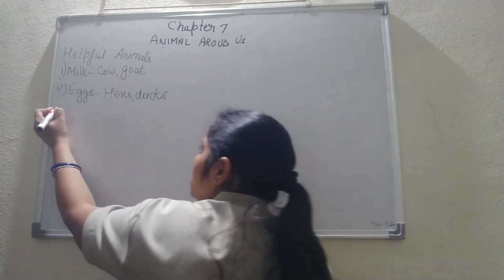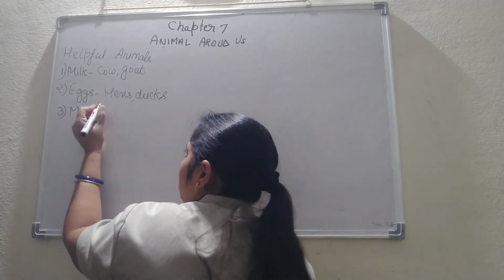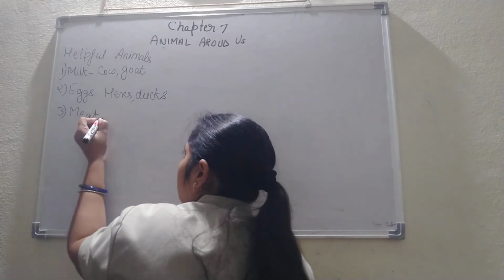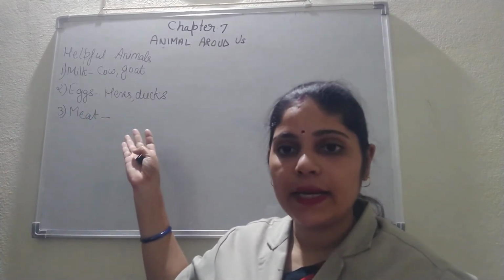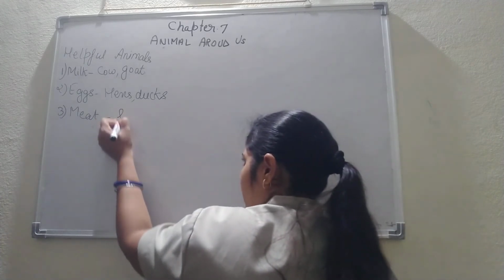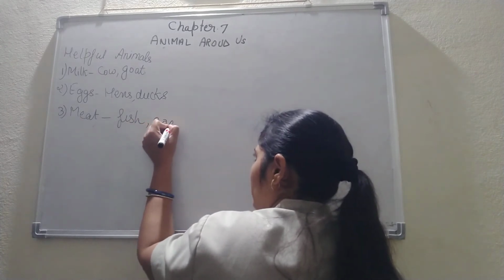The third thing which we get from the animal is, let me say, meat. The animals from whom we get meat, you can say, are fish and goat.